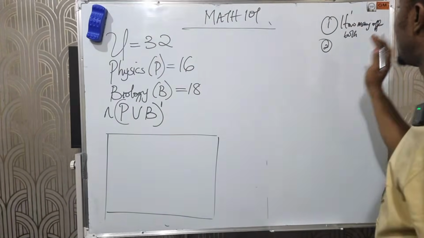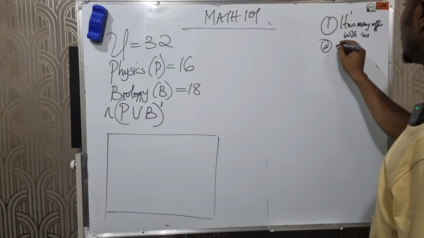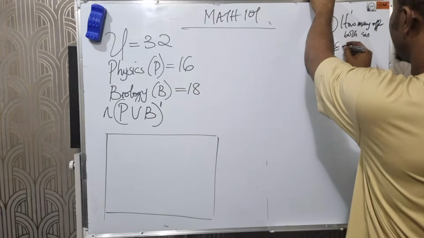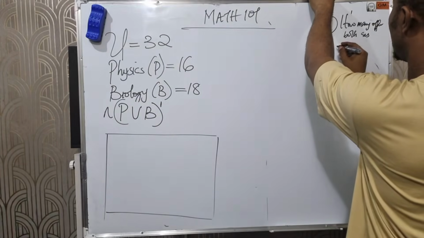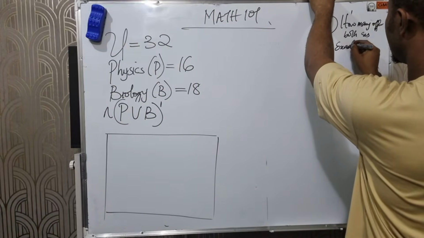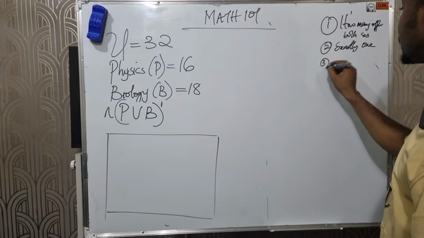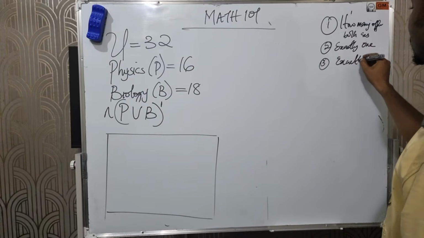The first is how many students offer both subjects. Number two, how many students offer exactly one subject? Number three, how many students offer exactly two subjects?